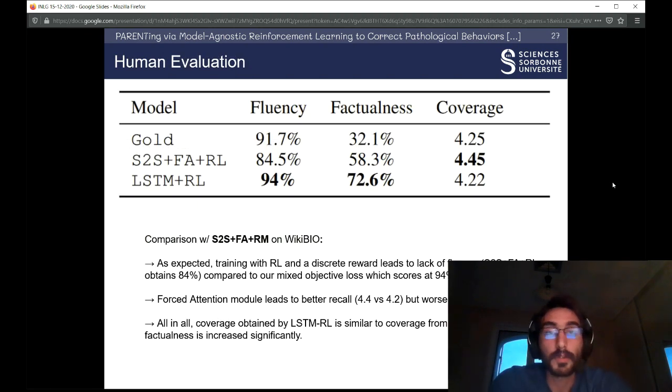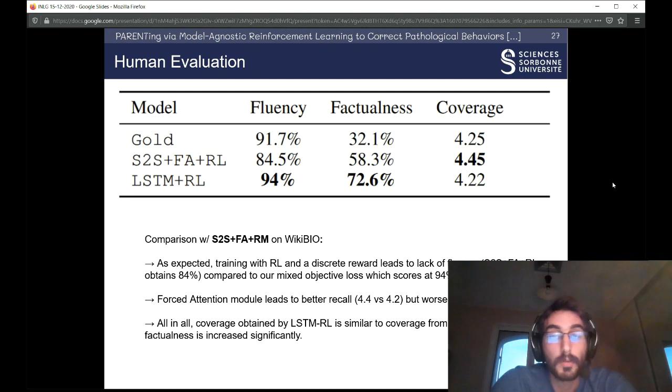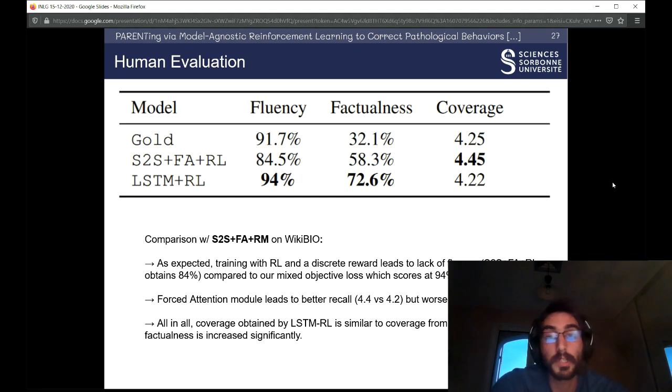Finally, we have conducted a human evaluation where we asked participants to score the fluency, factualness, and count the number of realized rows from the table. We see that, as expected, the fluency of the S2S FA-RL model drops dramatically, which is because of the BLEU reward and the reinforcement learning training procedure, contrasting with our mixed objective procedure, which obtains really fluent outputs.